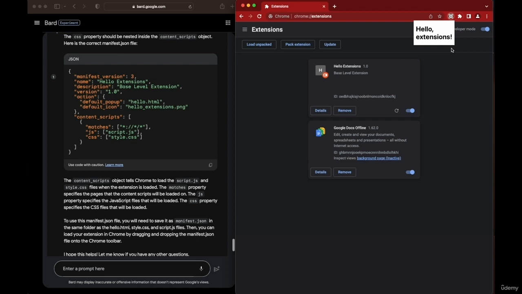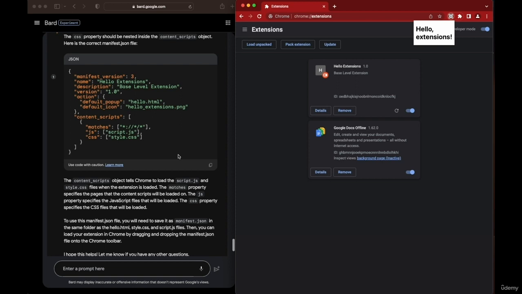Of course, we could dive deeper and start learning with Bard, and I encourage you to do that and actually go all in on learning with Bard, because then you can actually get to the next level. But this is not an engineering course, and so I think this is the limit of what Bard can do right now. It will be improving every single day, every single week and month, so I'm sure very soon we'll be able to do the style.css. But for now, this is the video, this is the project.